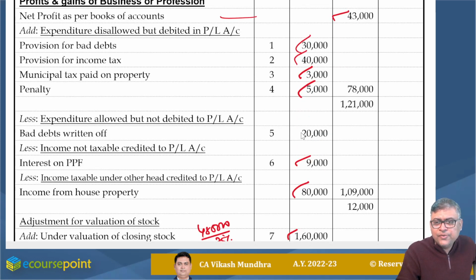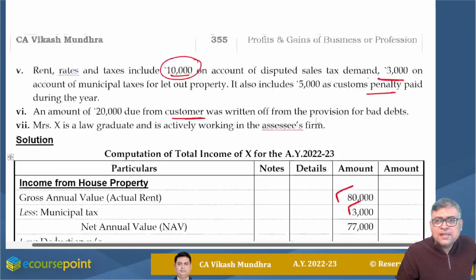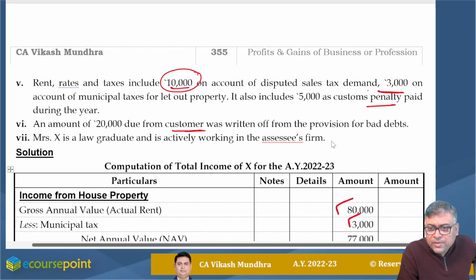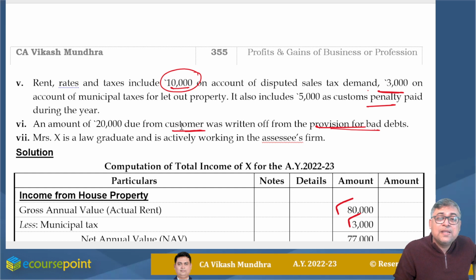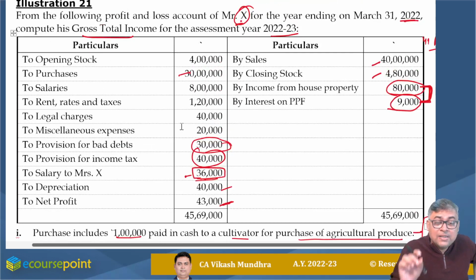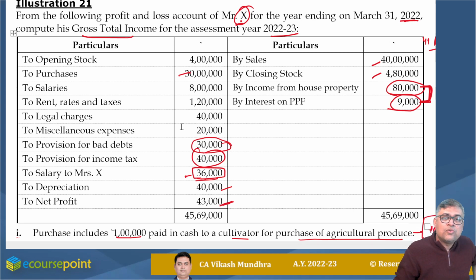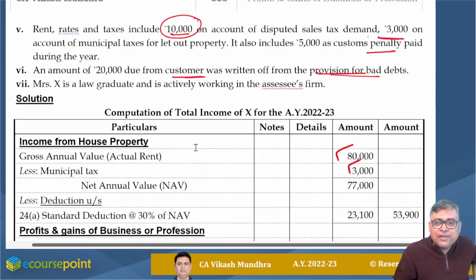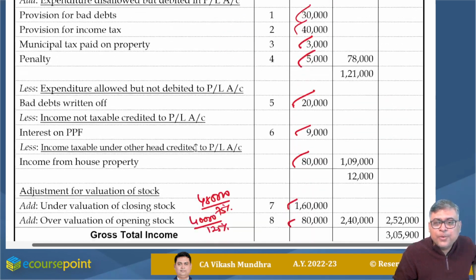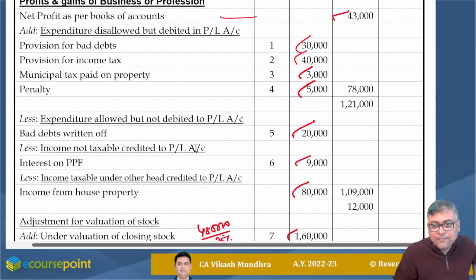I'm reducing this 20,000 since it is written off from the provision for bad debt, so it would not hit my PL. That means in my PL statement, this bad debt is not debited, so I am separately reducing this bad debt while computing my income from PGBP.